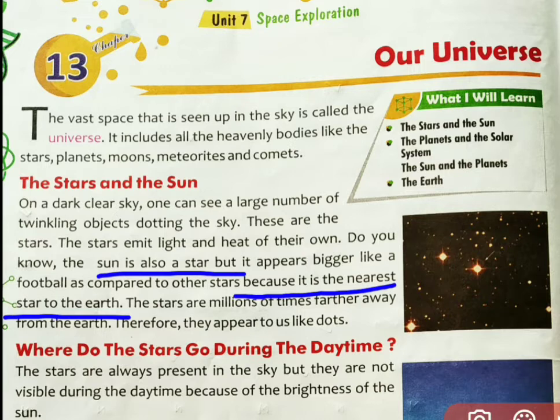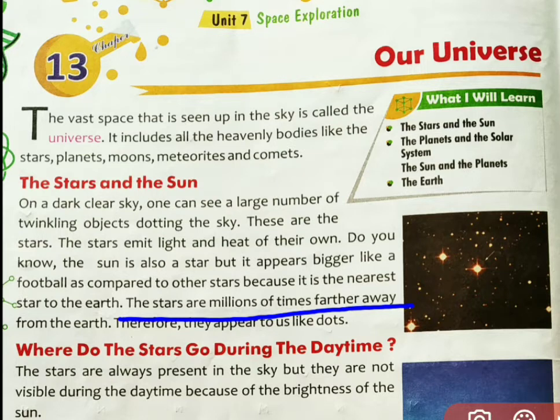And the stars are millions of times farther away from the earth. Children, the sun is also a star. Actually, it is nearest to the earth, so that's why it looks so big. But if we talk about all these stars shown here, the stars are millions of times farther away from the earth, therefore they appear to us like dots.